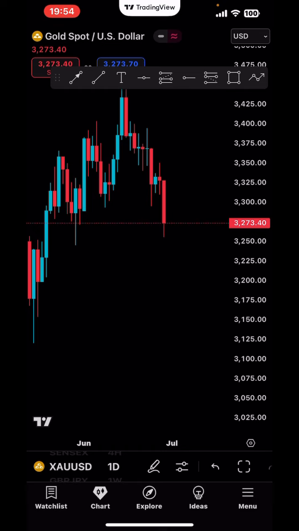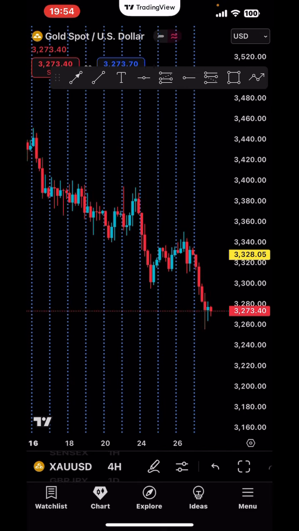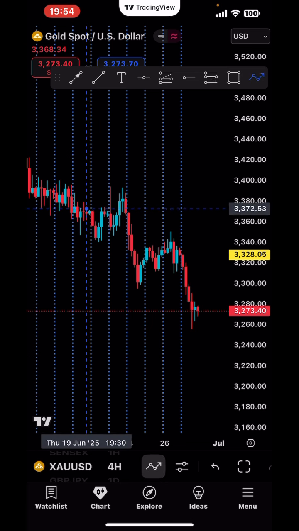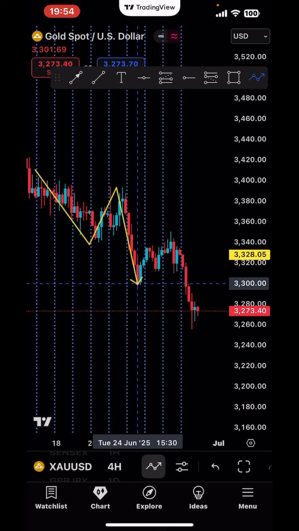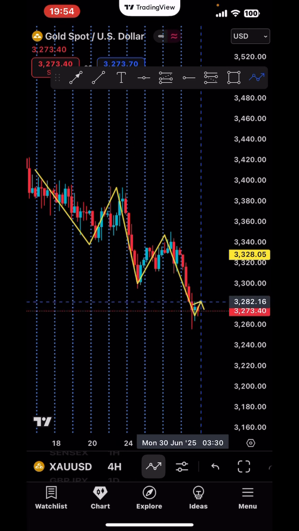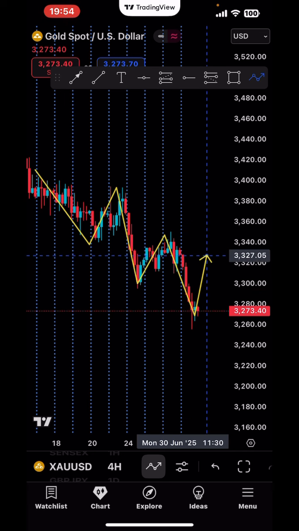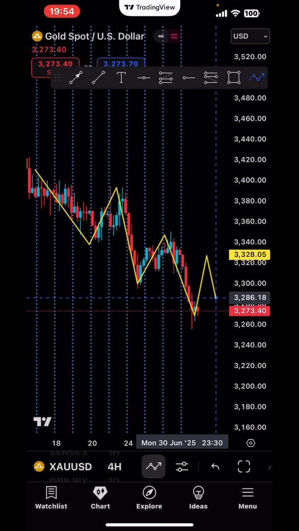So we are bearish on the weekly time frame, we are bearish on the daily time frame, and now let's go to the 4-hour time frame to see what is happening. On the 4-hour, we can see that the market structure is bearish as we are making lower lows and lower highs. So we created a low, lower high, lower low, lower high, lower low, and right now because price created a new low, there is a probability price may come up, create resistance, and then continue going down to retest this low. This is one probability.